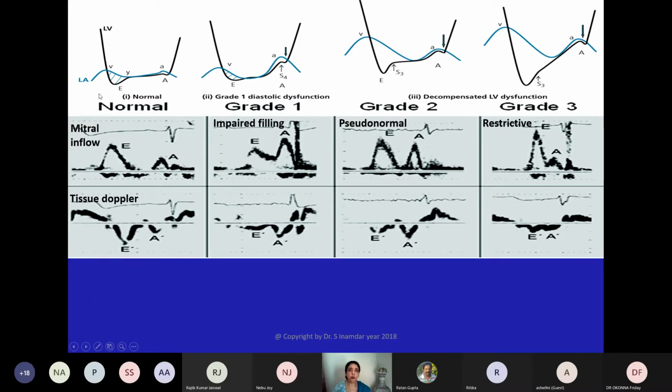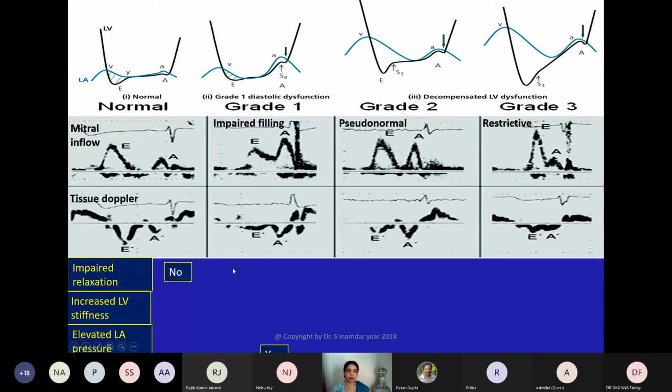I will walk you through all these grades of diastolic dysfunction. This is normal and then grade 1, 2 and 3. You all know this now. But I will just walk you through this as far as impaired LV relaxation is concerned, increased LV stiffness and elevated LA pressure. Okay. In this normal curve, there is no relaxation abnormality. You see cardiologists writing in the report impaired relaxation.